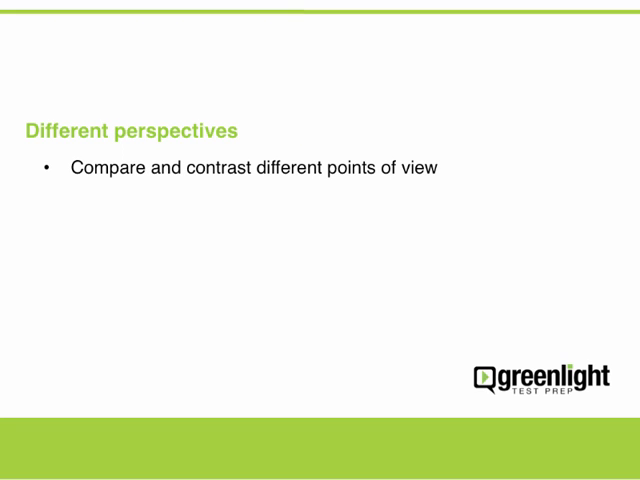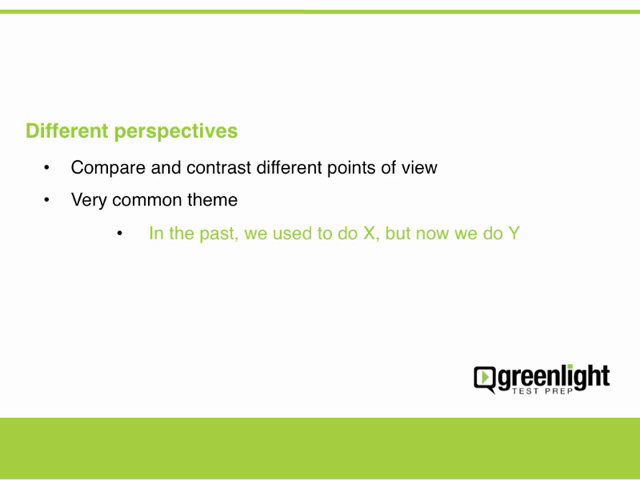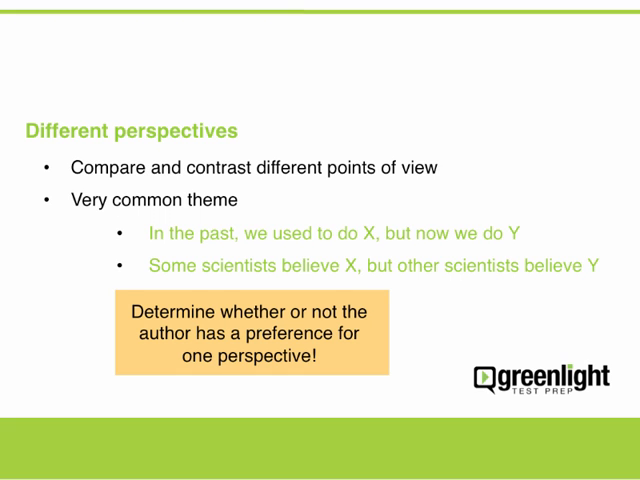In this kind of passage, the author compares and contrasts 2 or more different points of view. This is a very common theme in GRE passages, and it can come in many forms. For example, in the past we used to do this, but now we do this. Another example of different perspectives is, some scientists believe this, but other scientists believe this. Sometimes the author is neutral about each perspective, and other times the author shows a preference either directly or indirectly. So when reading these passages, you should determine whether the author shows a preference for a particular side.